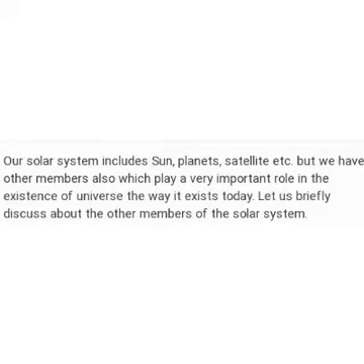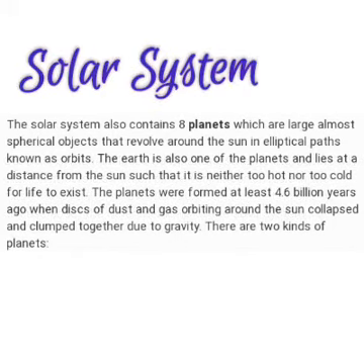Besides the Sun, our solar system also contains 8 planets, which are large, almost spherical objects that revolve around the Sun in elliptical paths known as orbits. The Earth is also one of the planets and lies at a distance from the Sun such that it is neither too hot nor too cold for life to exist.